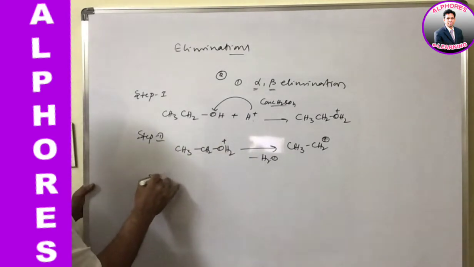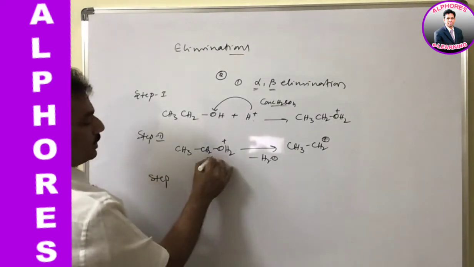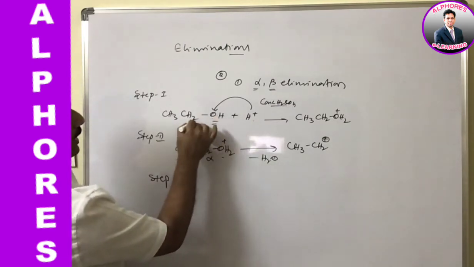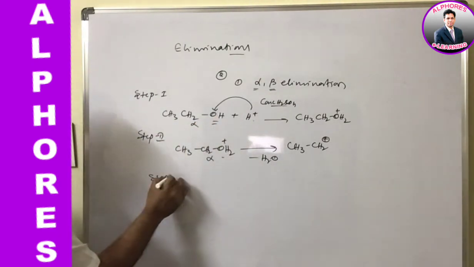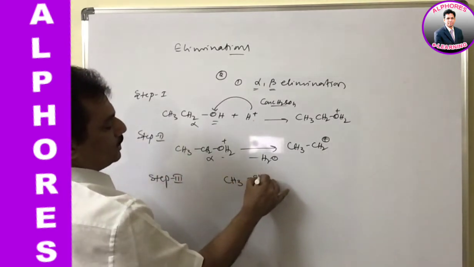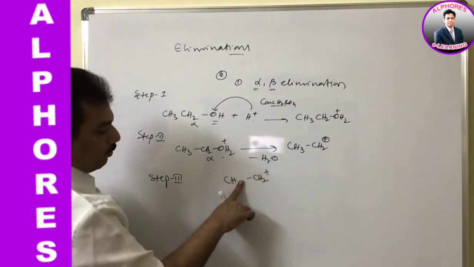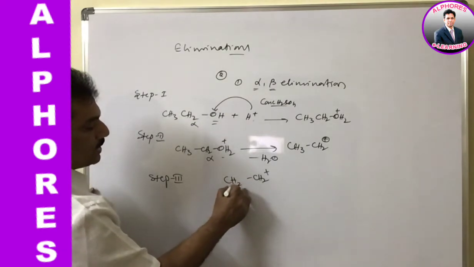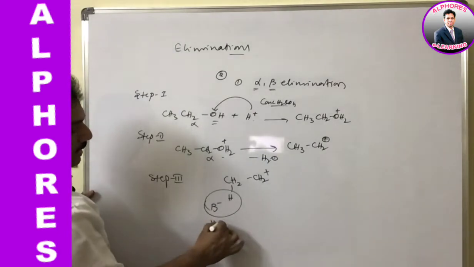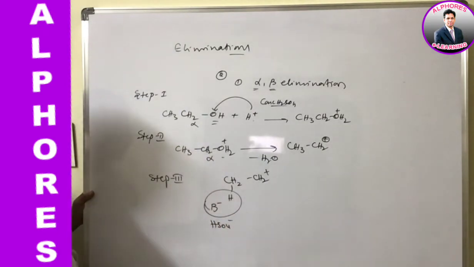And in step 3, just observe, this is the alpha carbon. From that alpha carbon, the OH is going out. And now in step 3, in this CH3CH2 plus, one of the hydrogens from this beta carbon is abstracted by the base, which here can be considered as HSO4 minus.